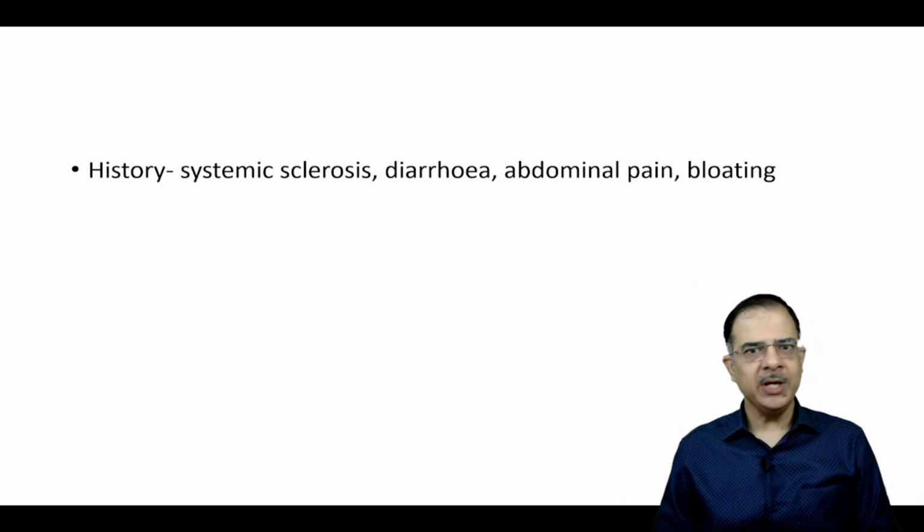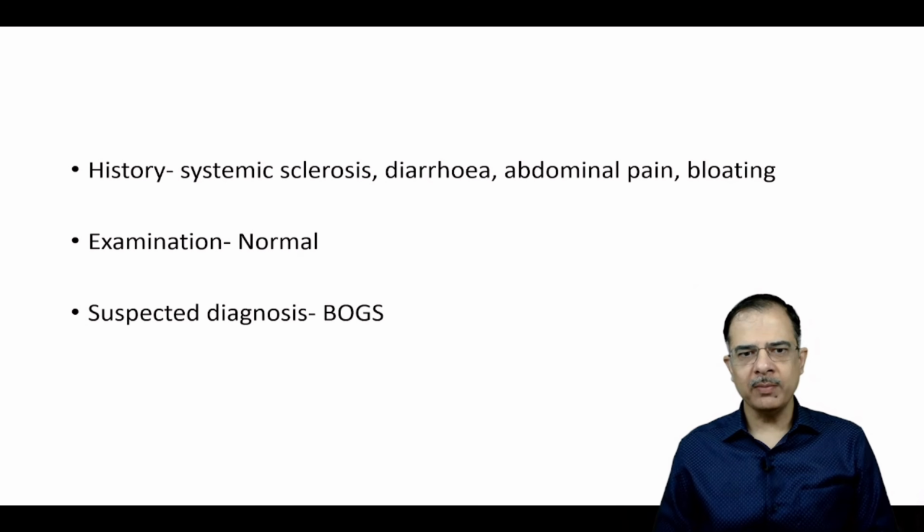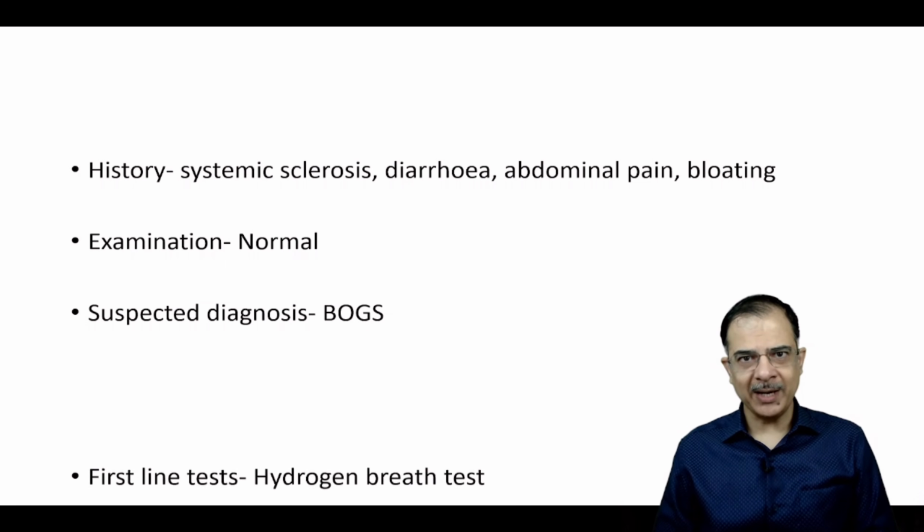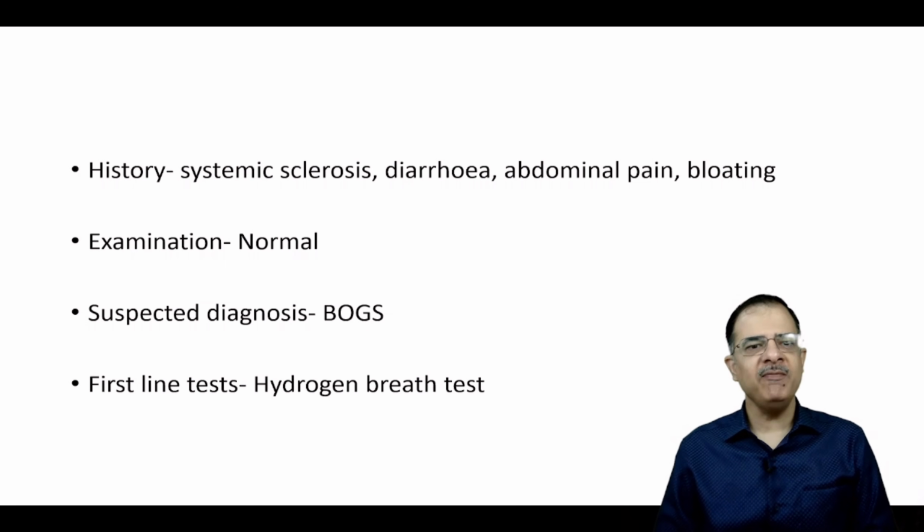Systemic sclerosis history, diarrhea history, pain and bloating. Examination is totally normal. Bacterial overgrowth should be suspected, and hydrogen breath test is the first line test.